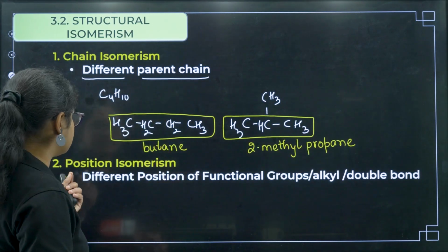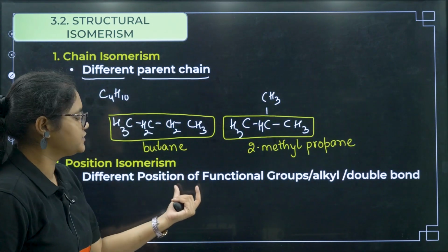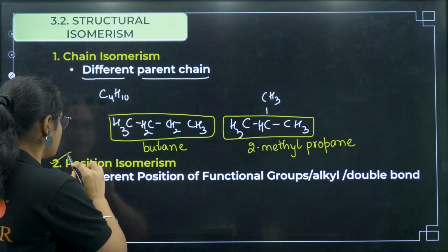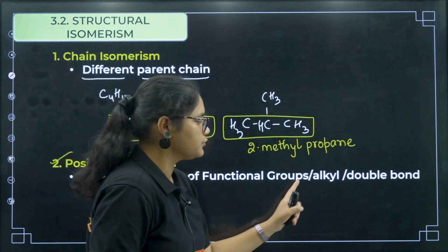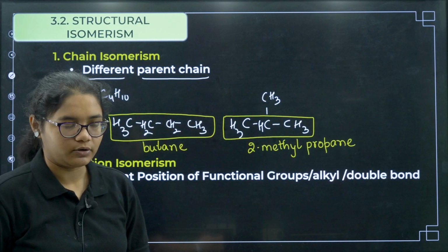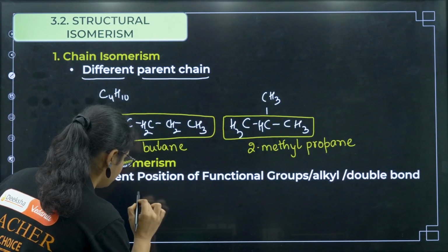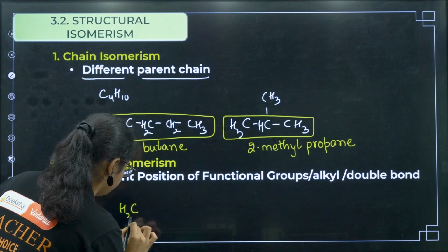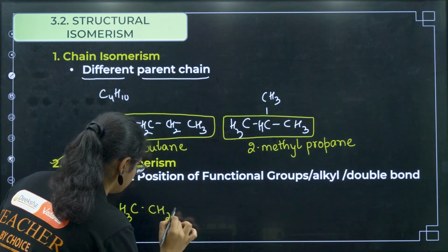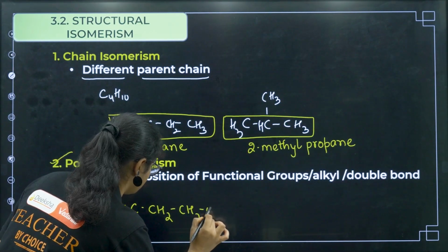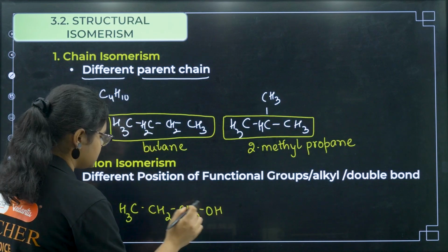Now let us see the example of different position isomerism. That means a different position of functional groups, alkyl groups, or double or triple bonds. For example, I have CH3, CH2, CH2OH. What is the molecular formula?